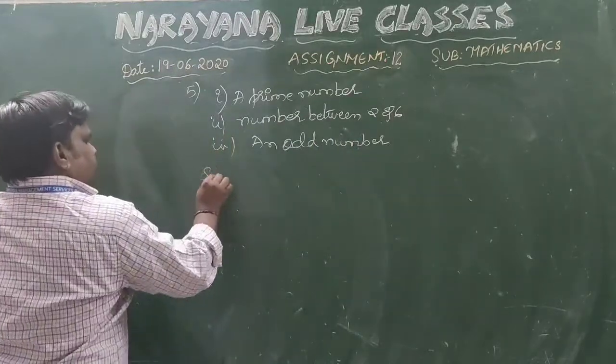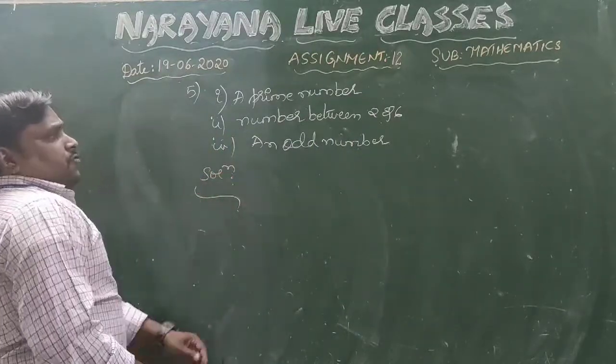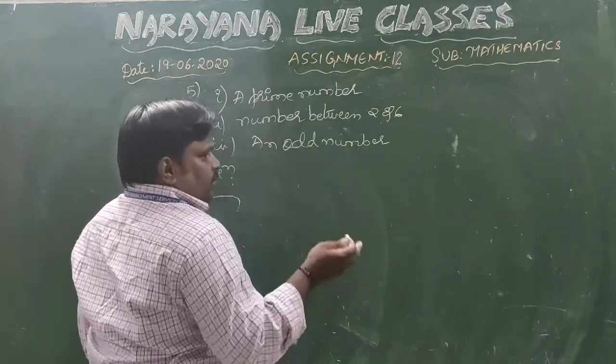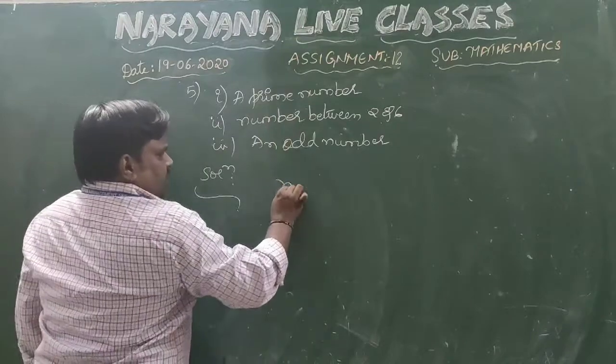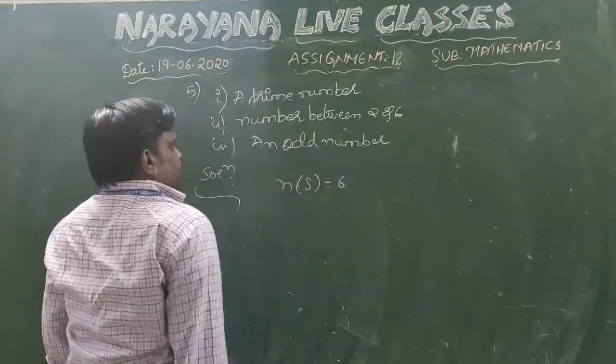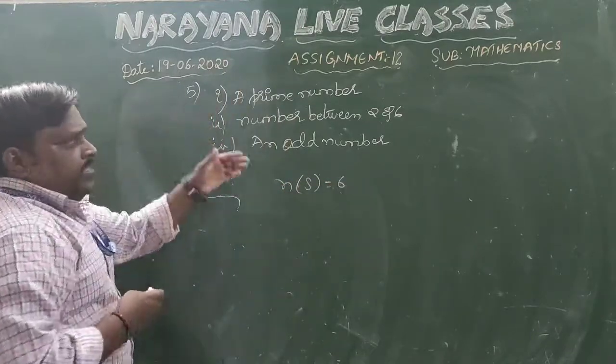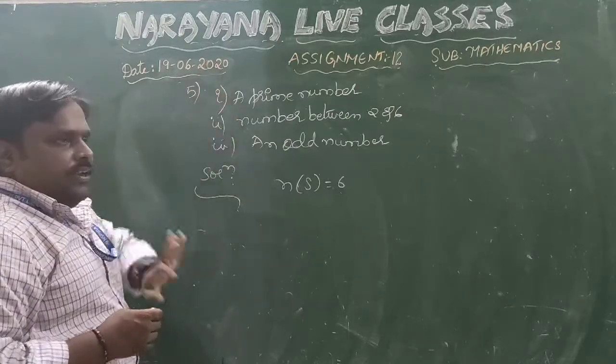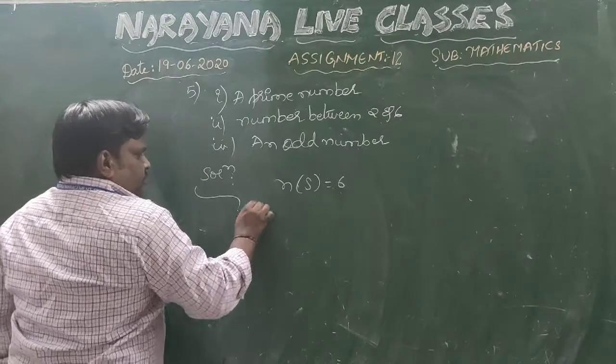So, coming to the solution for this one, a die is thrown. What are the total possible outcomes? We have a die is thrown, we have 6 numbers, so total possible outcomes will be 6. So, n of s is equal to 6. So, here also we have 3 questions in that. So, we can take event E1 for the first one, event E2 for the second one, and third one as event E3.